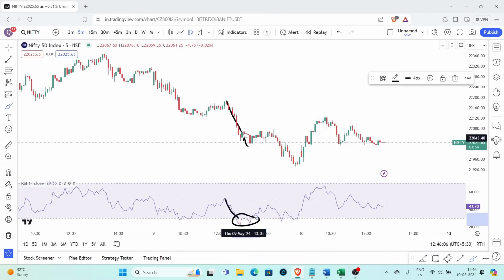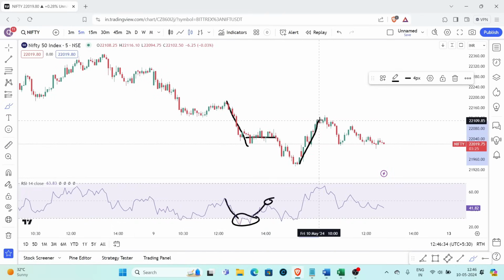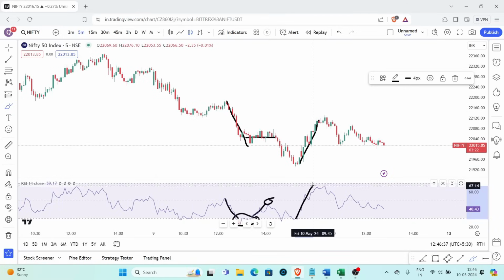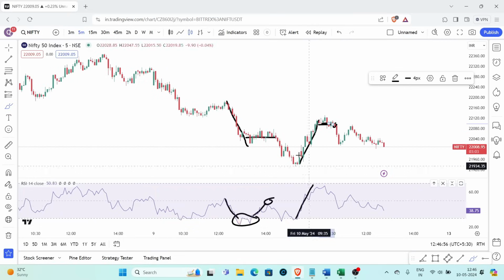Post that, you can see the market just ended up consolidating, but the RSI was back to the level of 50. Here the market hasn't reversed, rather it just consolidated for close to around an hour and we were back to the level of 50. Something similar can be seen even here. While the market went up, the RSI also shot up close to 70, but where I'm pointing my cursor, the market has not even started to come down. We have just consolidated for a while and we are back to the average of 50.